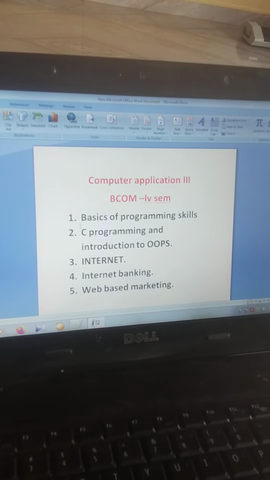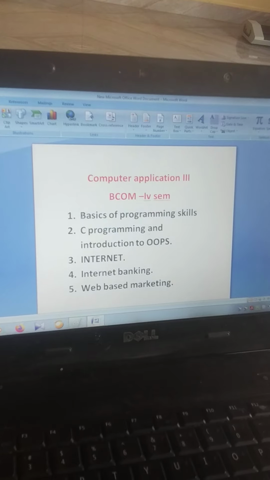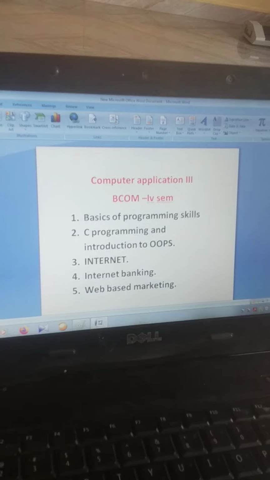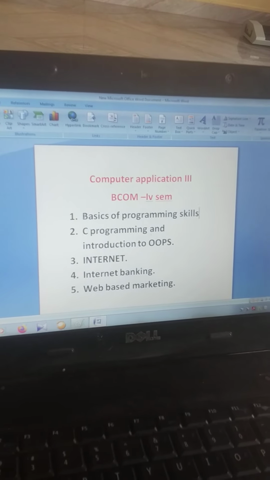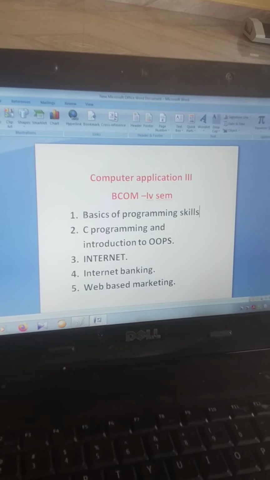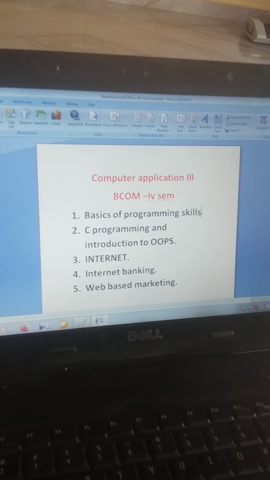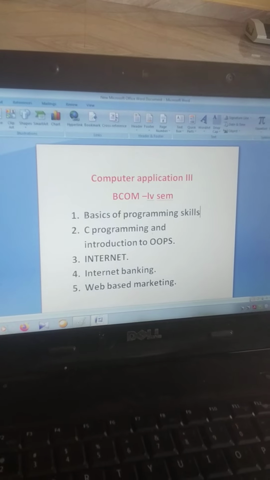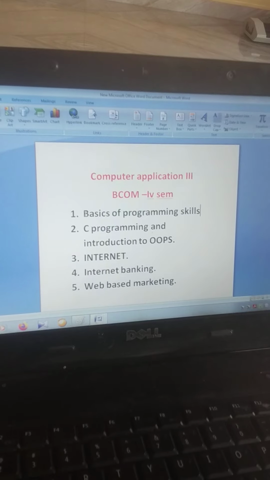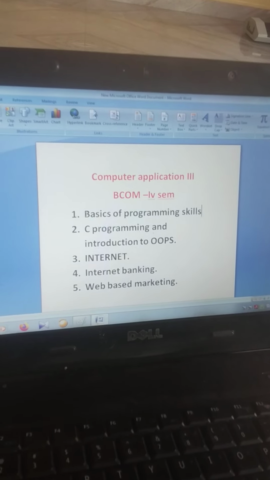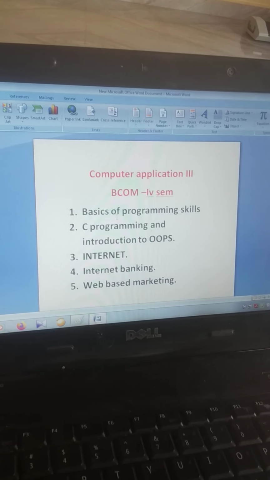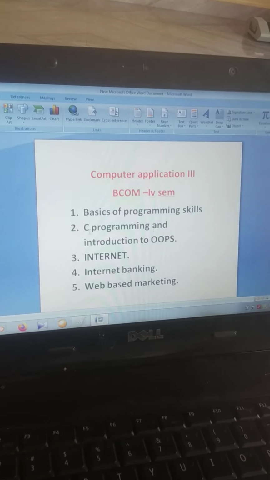Next is what? This is a very easy chapter. The first chapter is a very easy chapter. In that 2 marks questions will come and 5 marks questions will come. They will ask one question with respect to 5 marks, and one question under the 2 mark section will come. So that is the first chapter, programming skills.